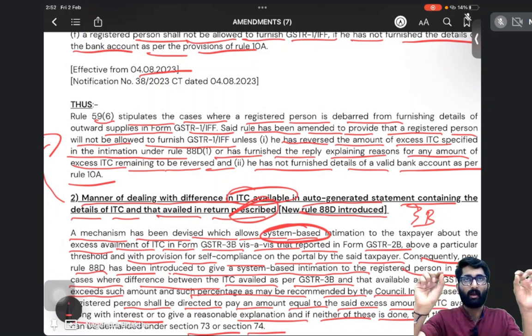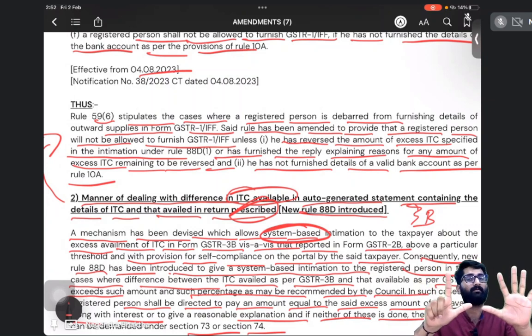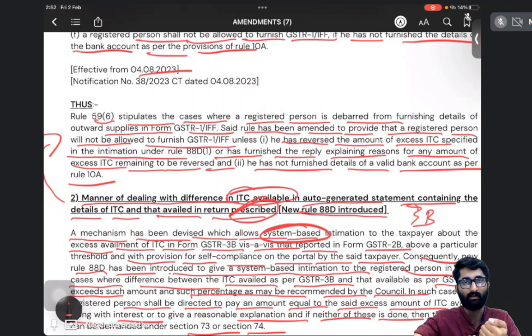Now, upon receiving that intimation, what do you have to do? You have two options. Either pay the amount, reverse the amount with the interest, or give the explanation within 7 days, not working days, within 7 days you have to reply.